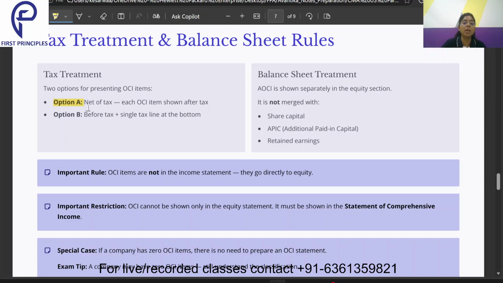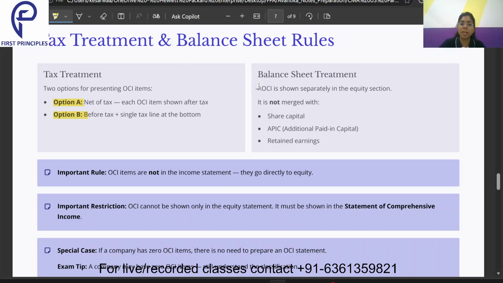Or option B: you present the gross figure, then at the end of the statement of comprehensive income, or at the end of all the line items of the comprehensive income, you mention one line highlighting that this is the total tax amount for these other comprehensive income items, so that you can reduce and show it off.